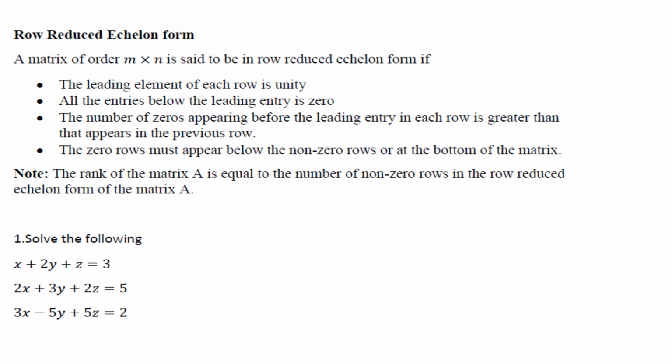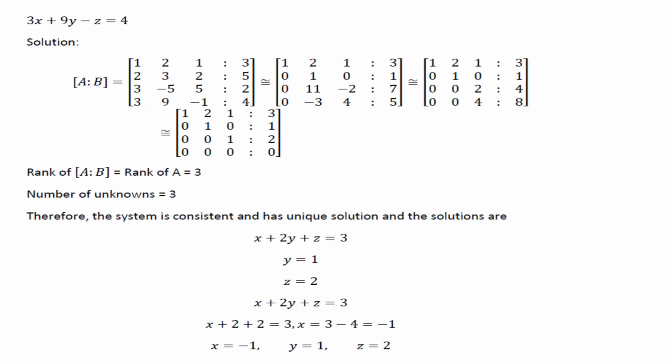x plus y plus 2z is equal to 3. 2x plus 3y plus 2z is equal to 5. 3x minus 5y plus 5z is equal to 2. 3x plus 9y minus z is equal to 4. So to find the solution, first write the augmented matrix AB, then reduce it to echelon form, and after getting the row reduced echelon form, we can find the rank as the number of non-zero rows in the row reduced echelon form of the matrix.